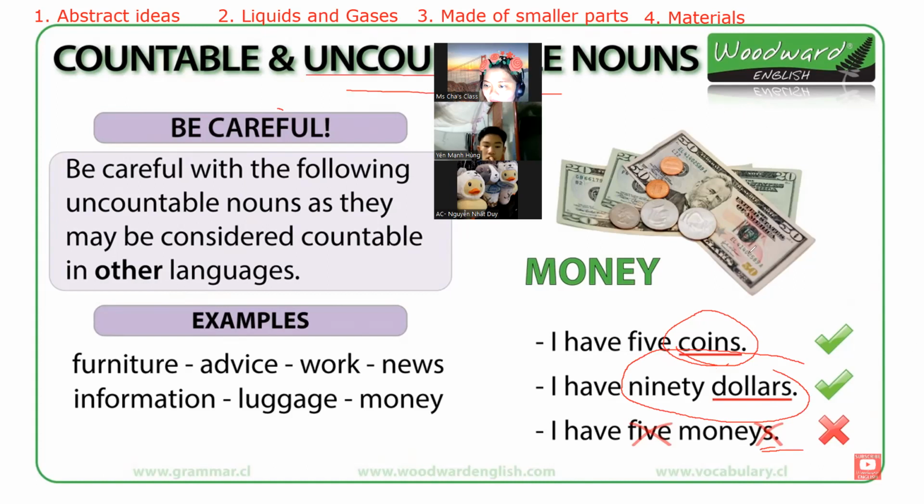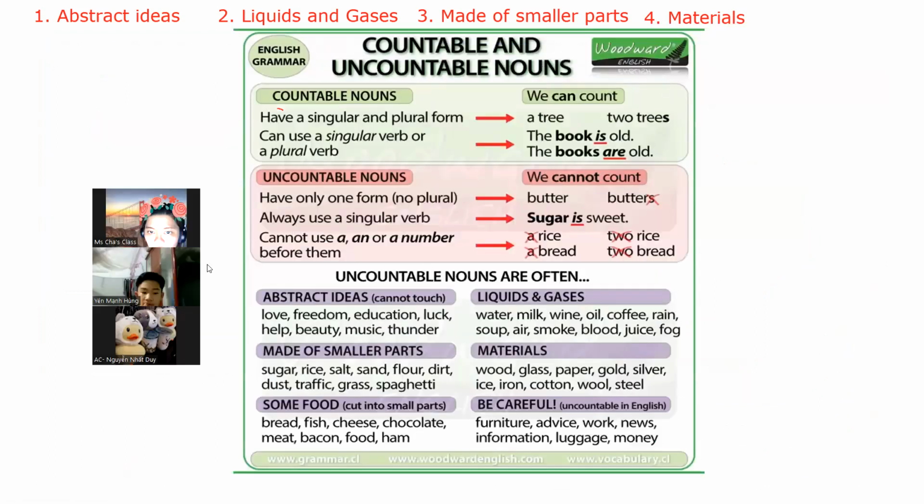If you look at this one, they might look very easy, but sometimes it's a bit confusing. I'll be sending this to you, but if you open the PowerPoint, I'm sure you can do this part for me. Here is the comparison between the two. Countable nouns are something you can count, and can be used with a singular or plural verb.